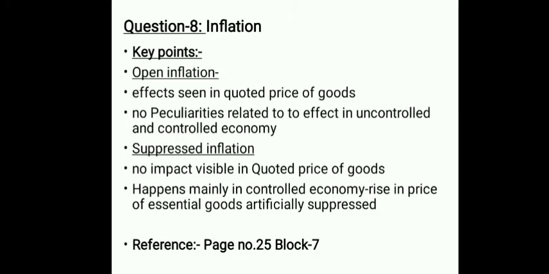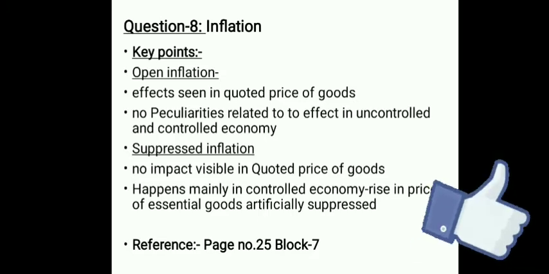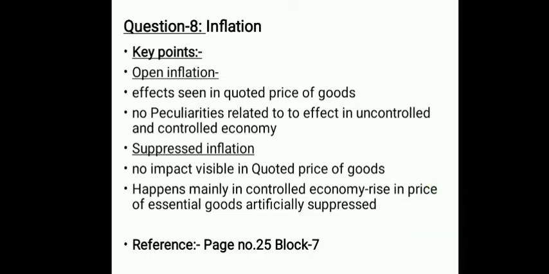Suppressed inflation happens mainly in a controlled economy, where rise in prices of essential goods are artificially suppressed through public distribution system or many other methods. However, in open inflation, there is no peculiarity related to the effect in uncontrolled or controlled economy. For more detail, you can refer to page number 25 of block 7 of IGNOU study material.